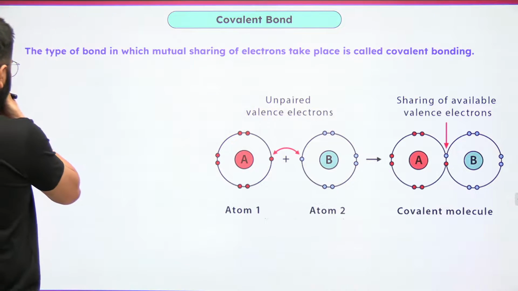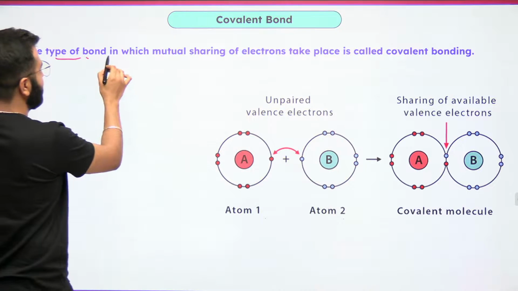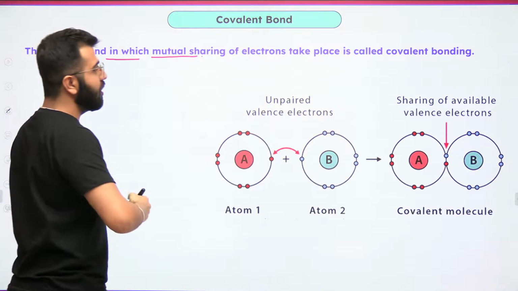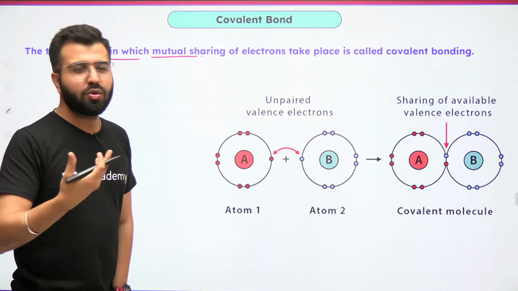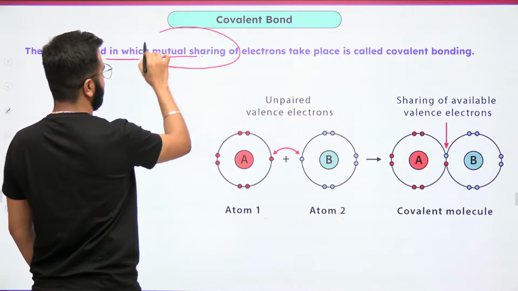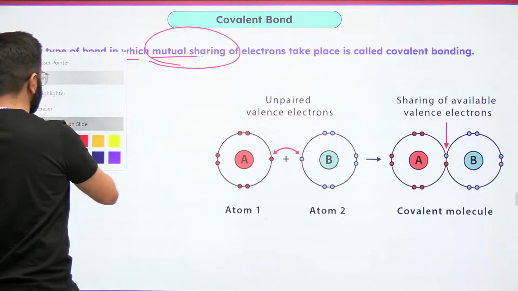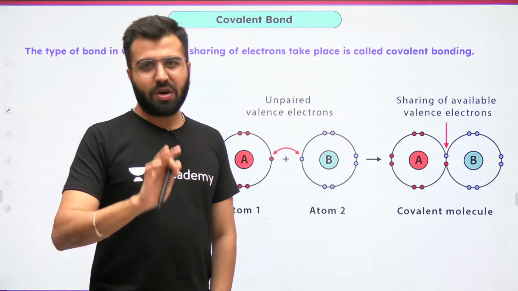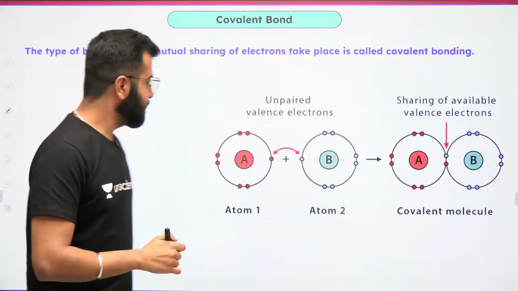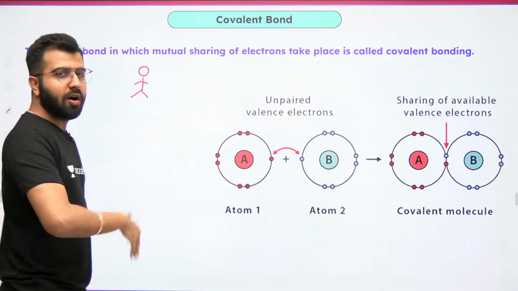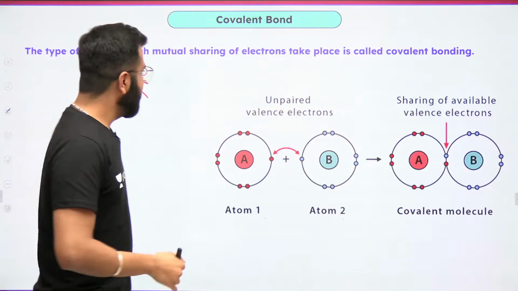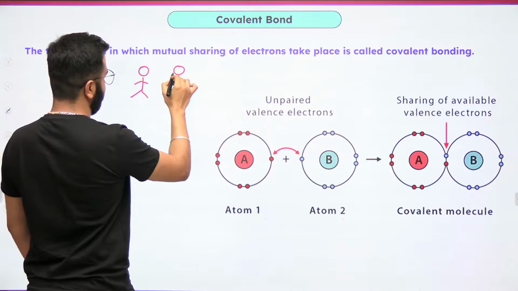Now pay attention. The type of bond in which mutual sharing of electrons takes place is called covalent bonding. What is mutual sharing? Let's say this is you. See how great I am with human figures. And let's say this is your friend.